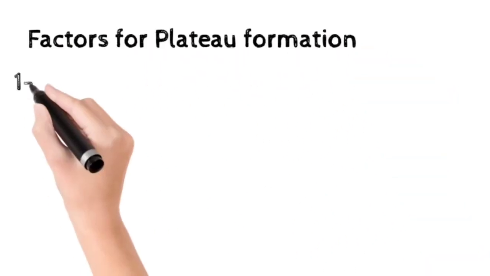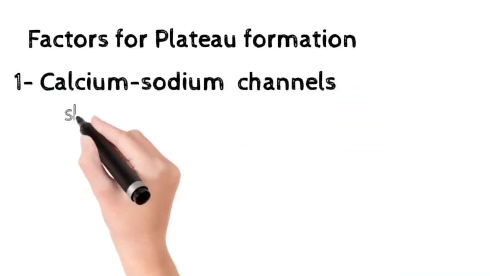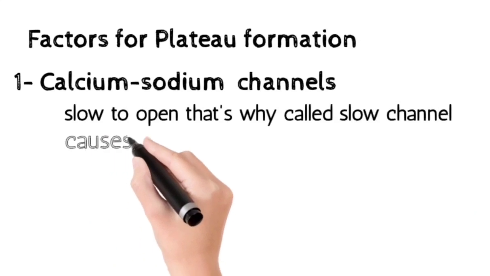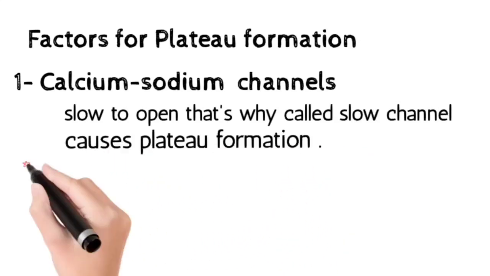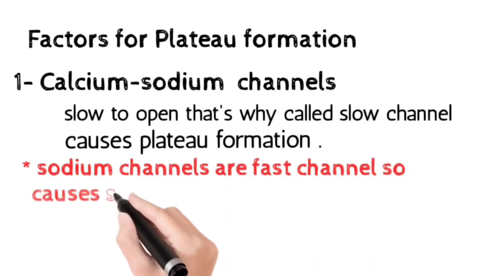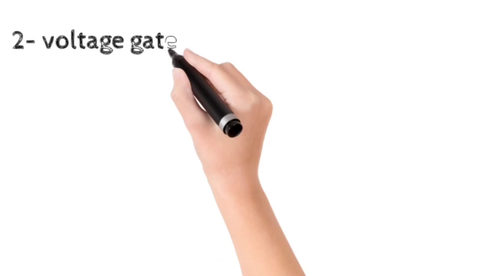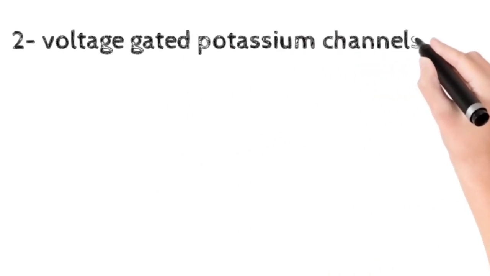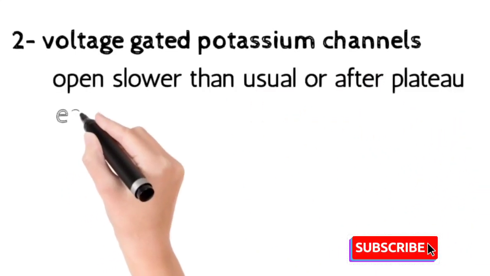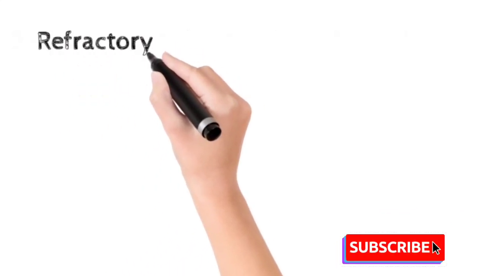Factors for plateau formation are: number 1 is calcium sodium channels. These are slow channels because they open slowly and allow calcium to move slowly inside the membrane and cause the plateau formation of the membrane. And sodium channels open fast, so they are called the fast channels and cause the spike portion of the action potential. The second factor is voltage gated potassium channels. In the cells having the plateau formation, these channels open slower than usual, or after the plateau ends.